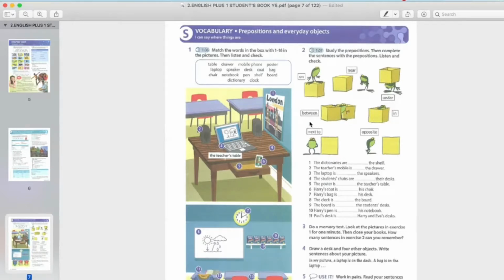Between, between tengah-tengah, di antara. Between the boxes, kotak ada 2. So make sure we put ES, boxes. The frog is between the boxes. In, dalam kotak. The frog is in the box. Next to, sebelah juga. And last one, opposite. Opposite, bertentangan. Bertentang, berhadapan. Opposite the box.